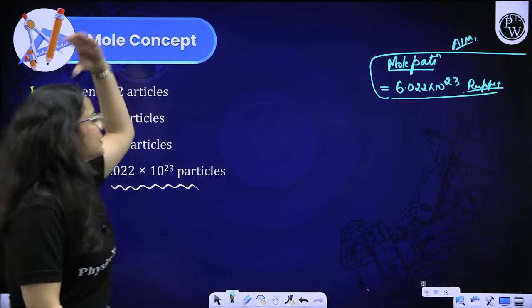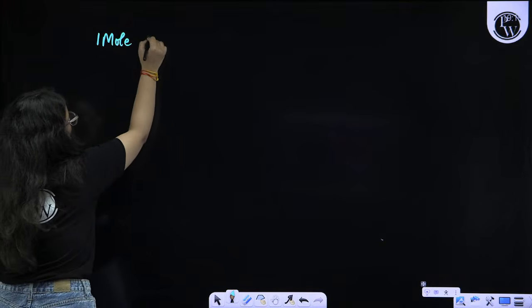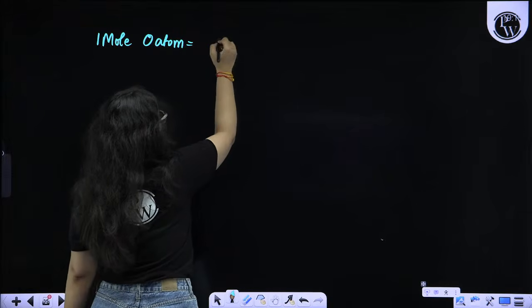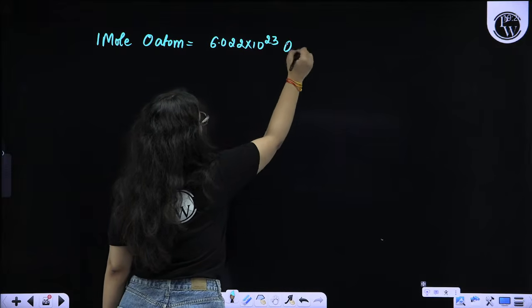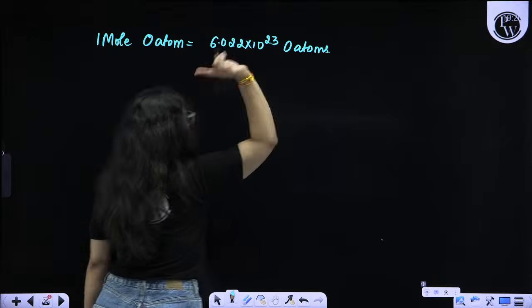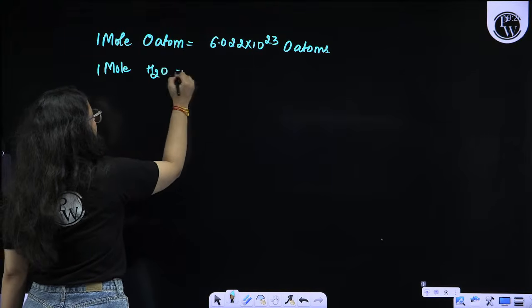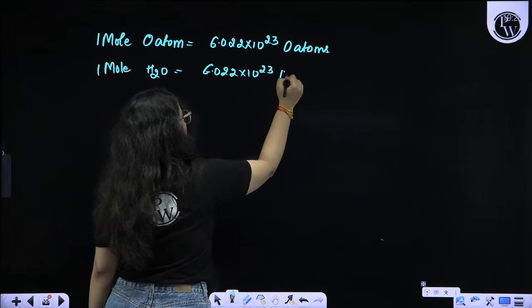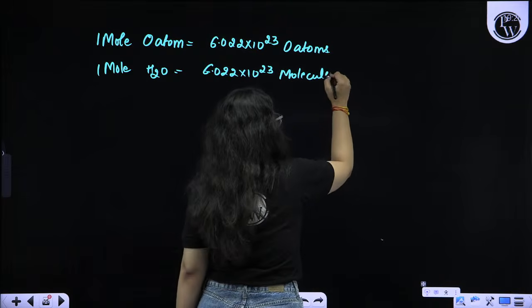Okay, beta. So this is about mole. If I ask you about 1 mole oxygen atom, that means we are having 6.022 into 10 raised to the power 23 oxygen atoms. 1 mole H2O means we are having 6.022 into 10 raised to the power 23 molecules of H2O, since H2O is a molecule.